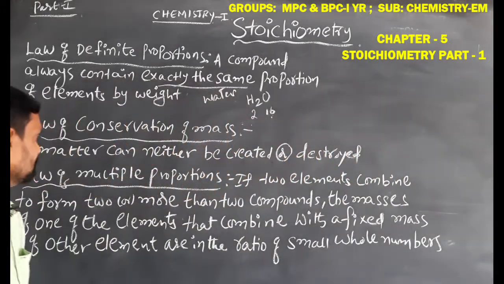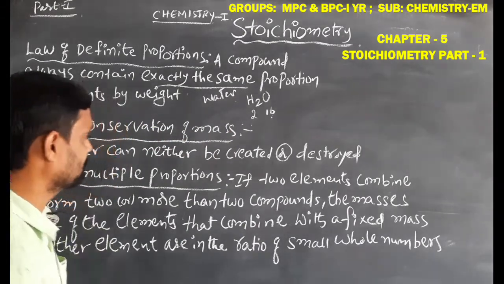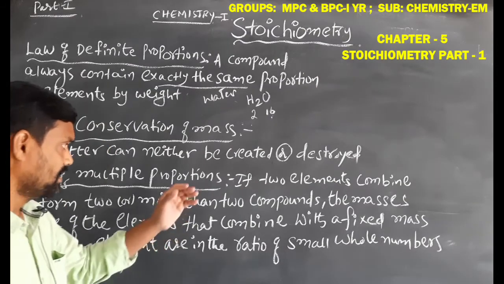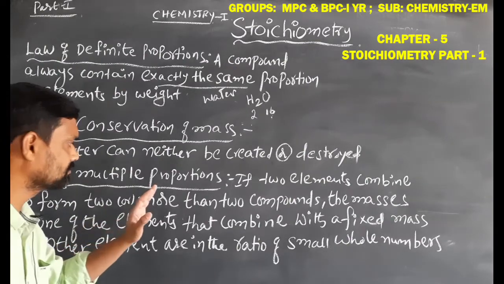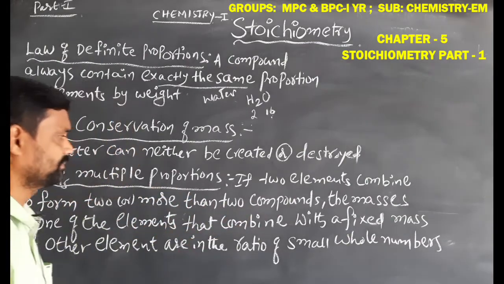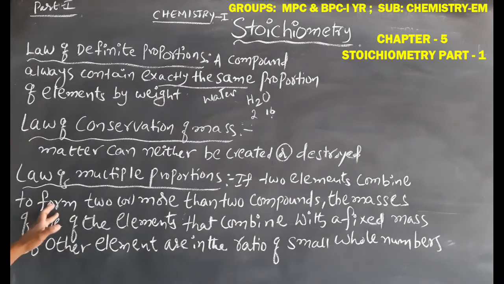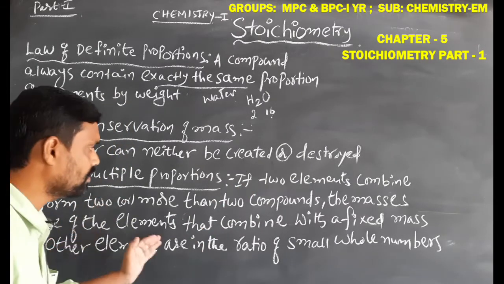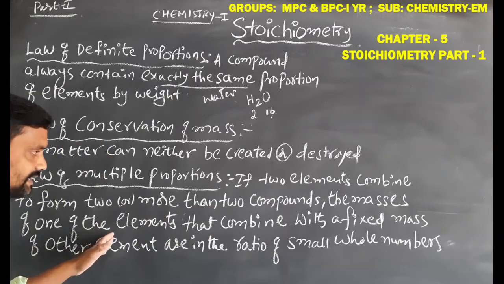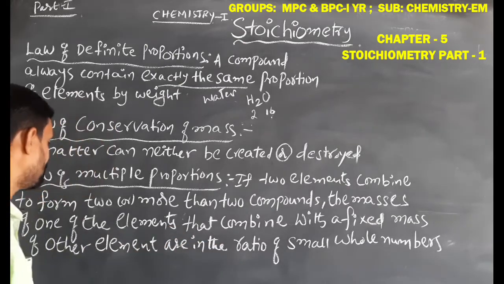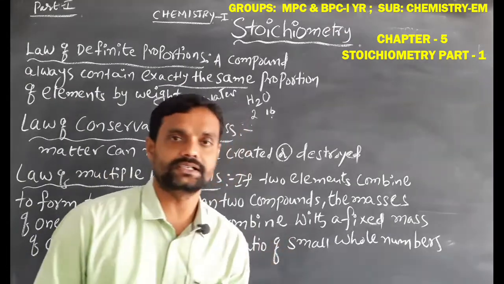Another law is the law of multiple proportions. How can it be defined? If two elements combine to form two or more than two compounds, the masses of one of the elements that combine with a fixed mass of the other element are in the ratio of small whole numbers.